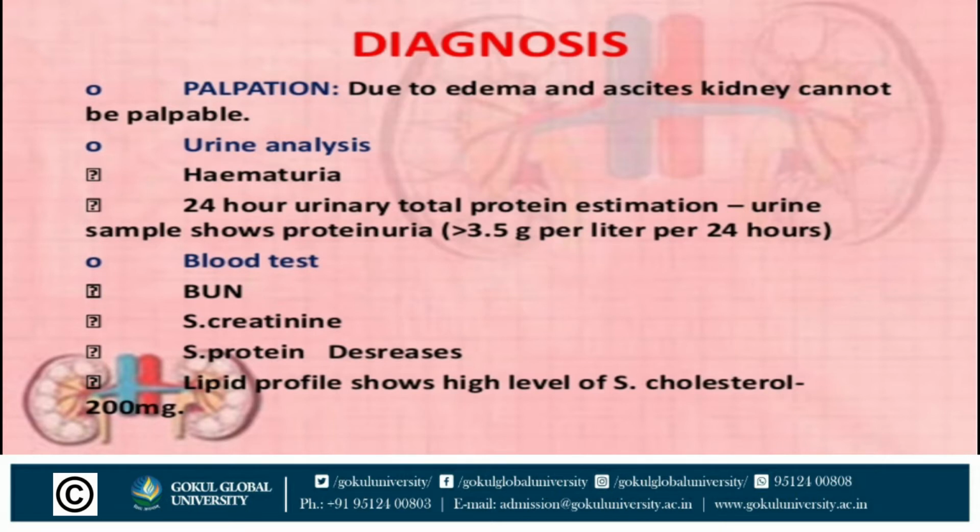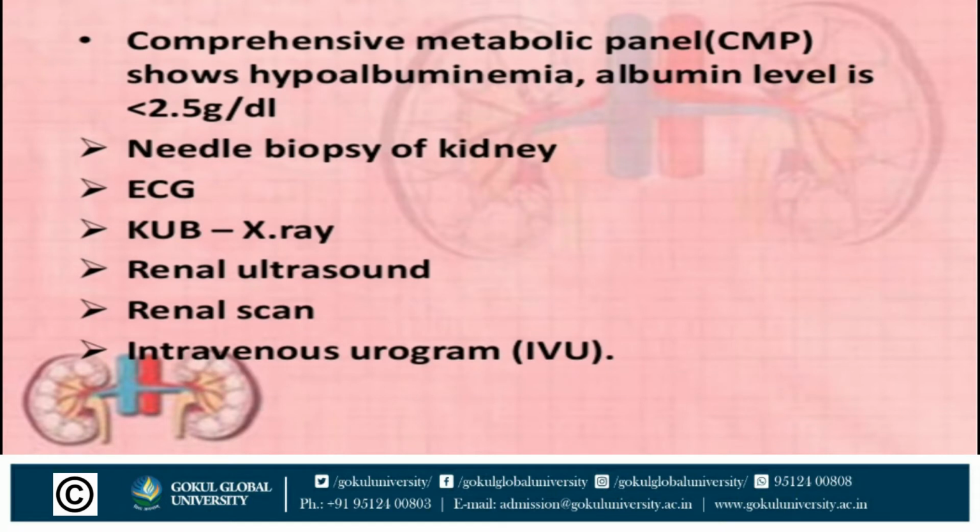Next one is blood test. In blood test, we can do BUN. BUN means blood urea nitrogen. Normal range of blood urea nitrogen is 6 to 20 mg per dl. Second one is serum creatinine and serum protein. And last one is lipid profile, shows high level of serum cholesterol, that is 200 mg. Next one is comprehensive metabolic panel, shows hypoalbuminemia and albumin level is less than 2.5 gram per dl.